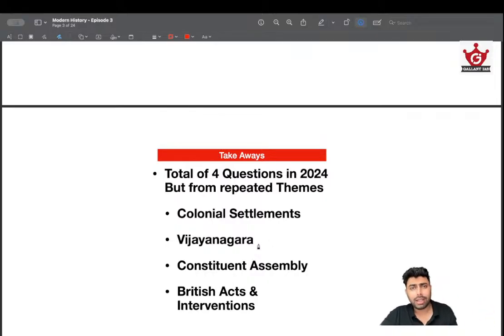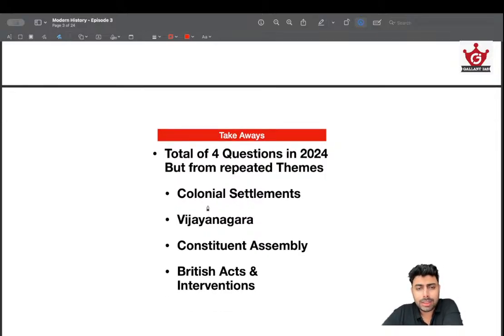I know there are areas outside this that have been asked, but getting these areas right can actually get you most of the questions right. At least, if 4 questions have been asked, you can get 2 to 3 questions sure shot right. So that's a very good win for a subject like modern history. So that's a very good start. So these are the 4 key headers that I've observed that UPSC has been asking from 2020 to 2024. Also 25 was an extension of this, but we are not going to discuss 25 right now. We are discussing up until 2024.